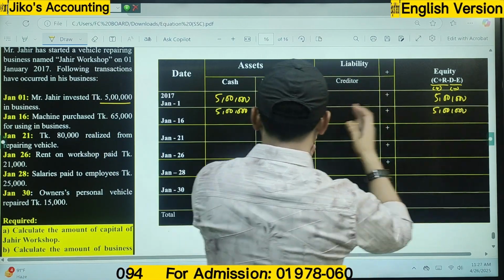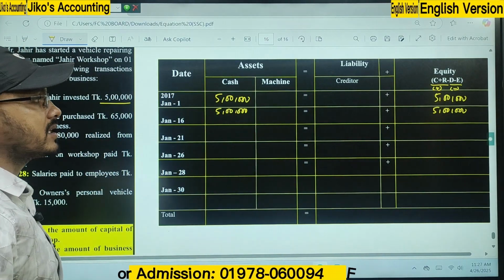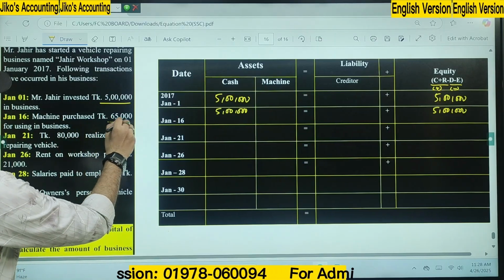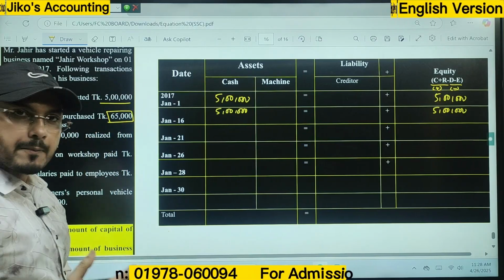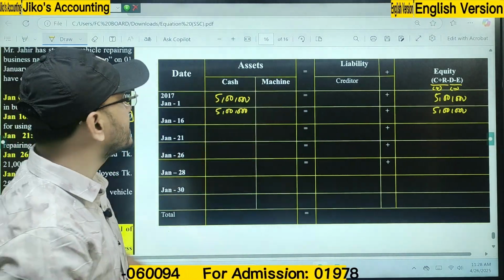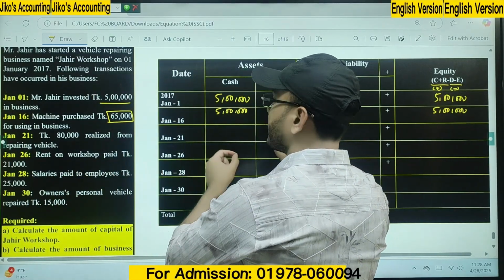5 lakh. You can see for both sides, we can see the same figures. That means you are sure about my math. Now January 16, machine purchased taka 65,000. What have we purchased? Machine. Machine is an asset for my business. That's why I should place it on the side of the machine.